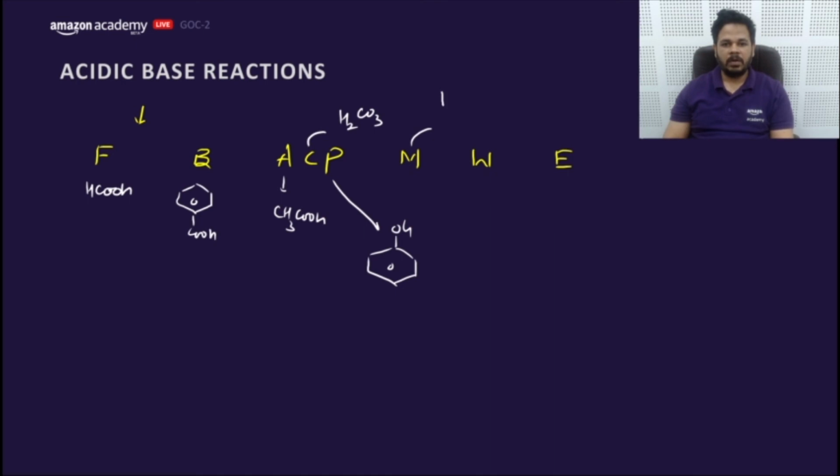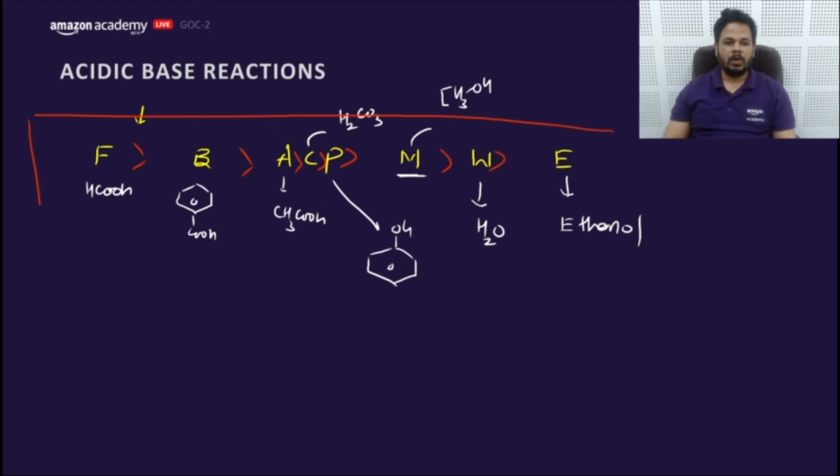M for methanol. Methanol is the only alcohol which is more acidic than water. Rest all alcohols are less acidic. This is ethanol. So what is the order of acidic strength? F, B, A, C, P, M, V. So learn this order so that you can answer the questions of acid-base reaction feasibility easily.